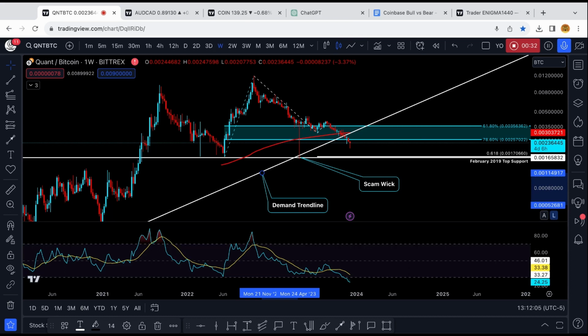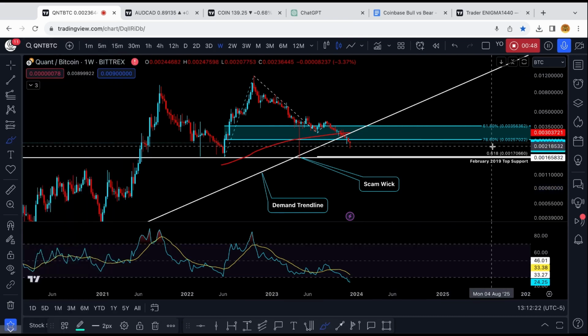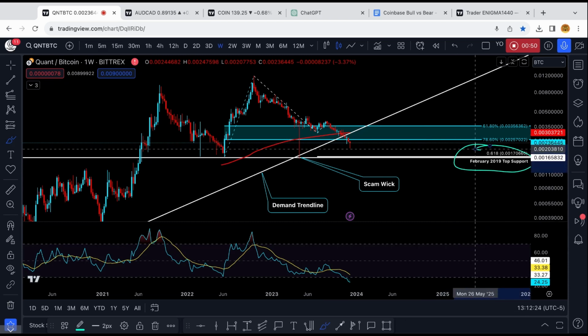If Quant is going to experience that euphoric parabolic bullish move like it did in 2021, this chart is going to have to reverse towards the upside. Now, should the Quant against Bitcoin valuation continue to bleed, we're probably going to retest the white 0.618 trend-based fib extension, which coincides with the February 2019 top support level. So yeah, wrapping things up, Quant is a buy here at 111. Obviously not financial advice.